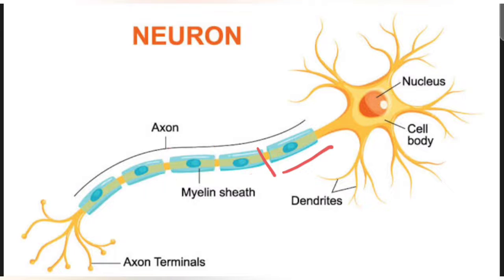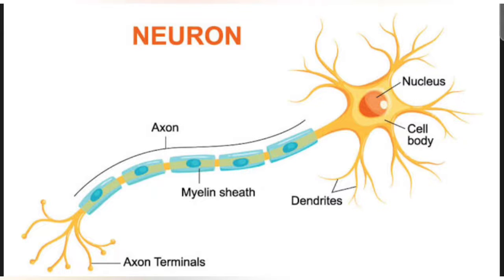These coverings are known as myelin sheath, and these gaps are known as nodes of Ranvier. These gaps help in faster transmission of the impulse, so that it can go to the next neuron much faster. This covering or sheath of the axon is known as myelin sheath.